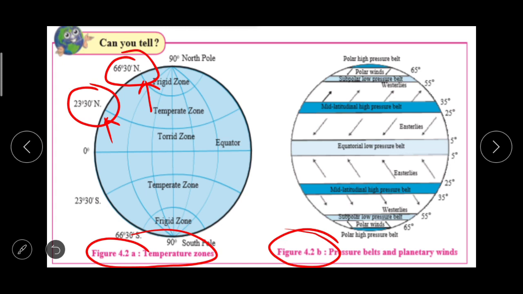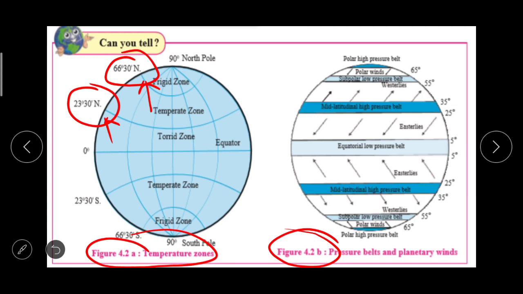Then in the second one, figure 4.2b, pressure belts and planetary winds. The uneven distribution of temperature, हर जगह पे सेम नहीं है. Uneven distribution of temperature influences the distribution of air pressure too, and this leads to the formation of low and high pressure belts horizontally between the equator and the poles.